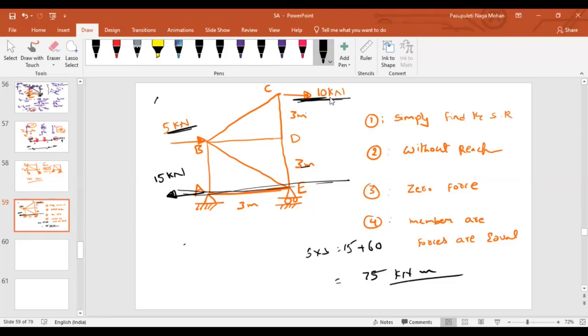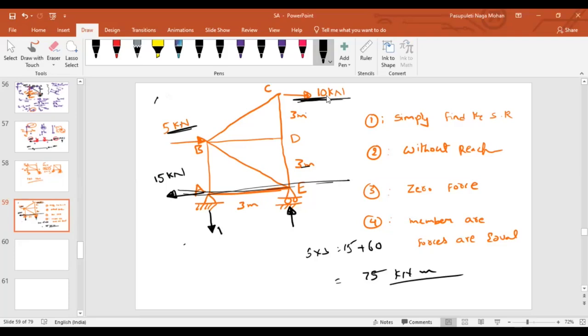Now, how can I balance it? With the support reactions, RA and RE. They should generate which type of moment? Anti-clockwise. If they act in anti-clockwise, what will be the direction of RA? If I represent reaction at A in upward, then only they will make the anti-clockwise direction, isn't it?